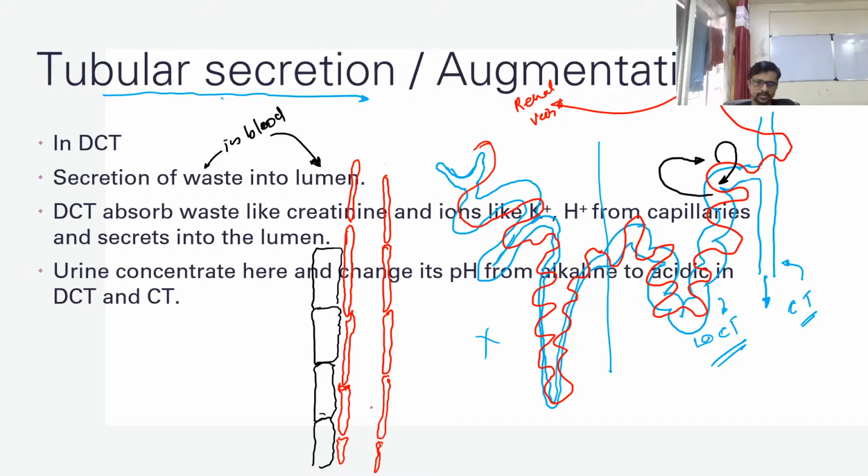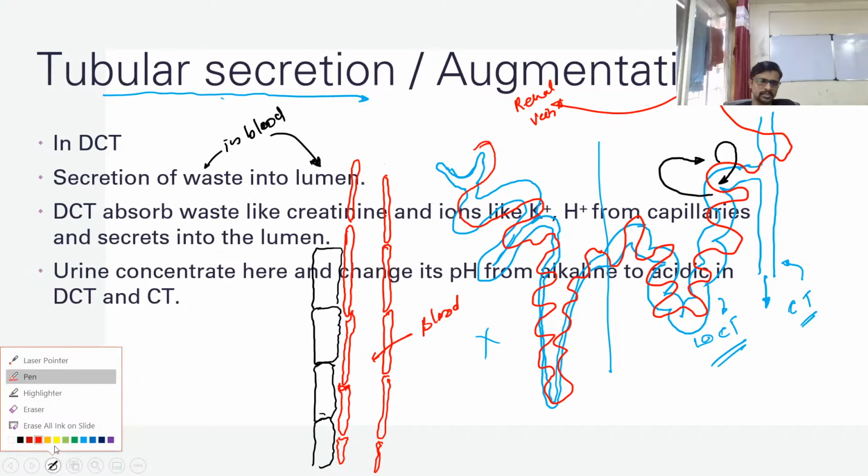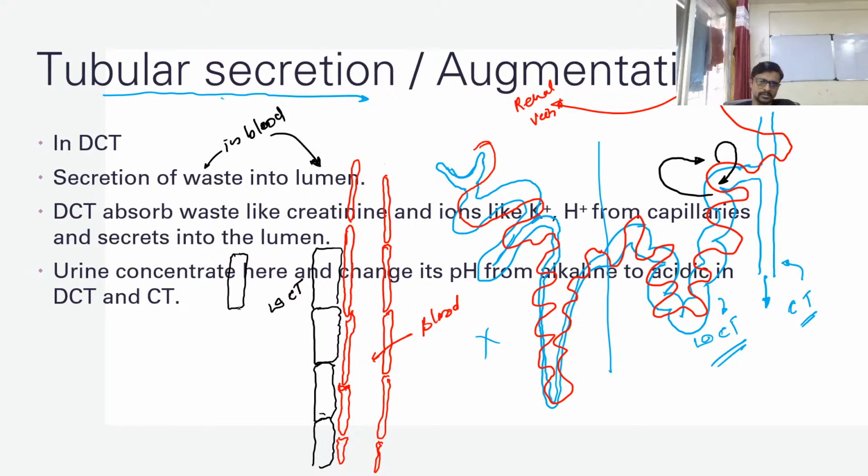The blood is moving from here. Here is your blood, and this part is your DCT. Here is the lumen of DCT, and the second side of DCT is here. So this is how the DCT looks. We have a nucleus inside the cell. These cells do not have any microvilli-like structures, as we already discussed.